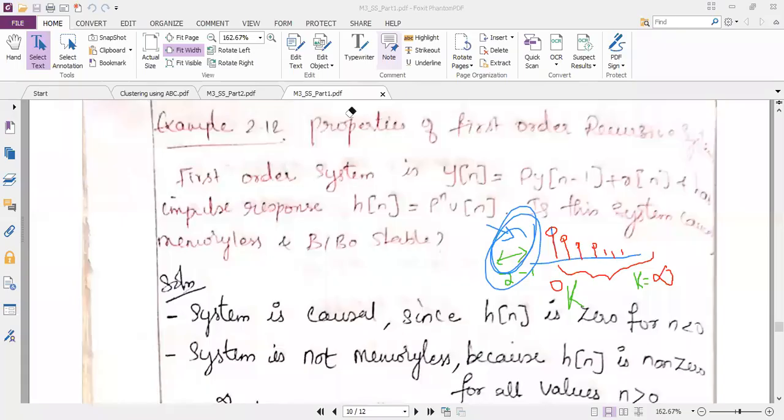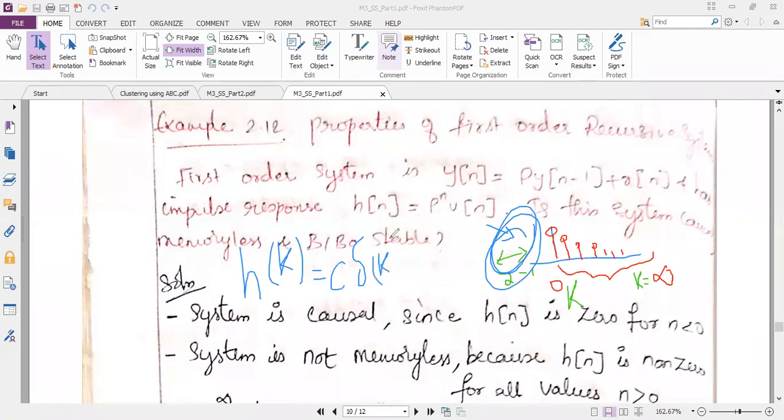I want to prove whether the given system is memoryless or not memoryless. I don't know which it is, so let me write the formula for memoryless. If you have written it in your rough notebook, can anybody share the formula? What is the formula we have written? We have written h of k is equal to a scalar multiplied with delta of k.